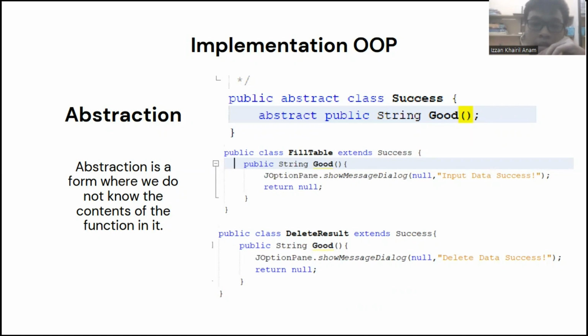And on the child class, we need to create the public string good because public string good is abstract. And if we didn't create the public string good, the code will error.